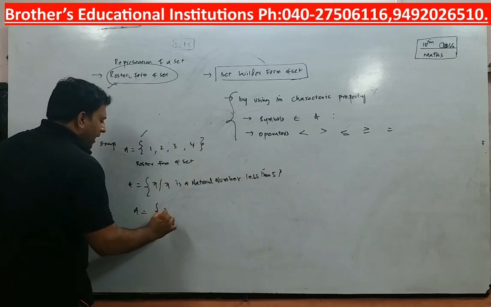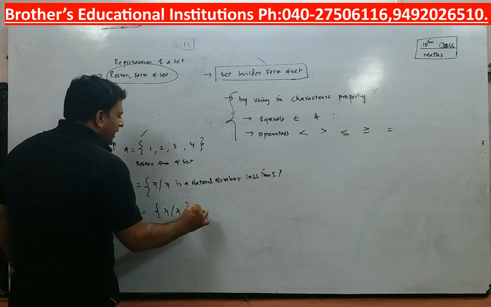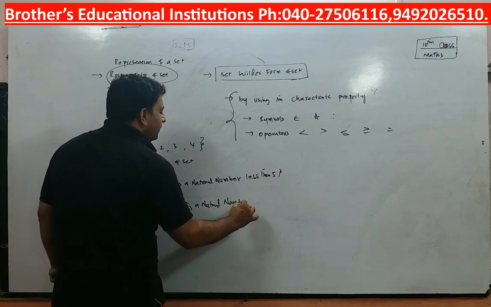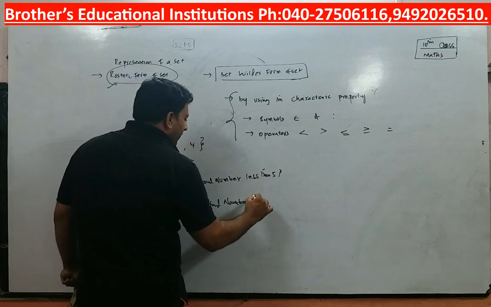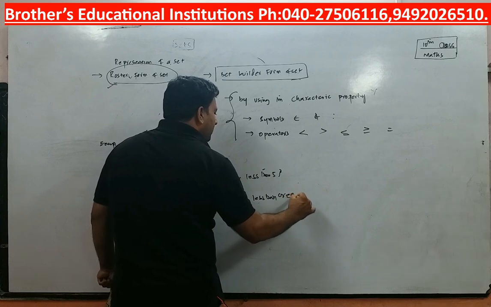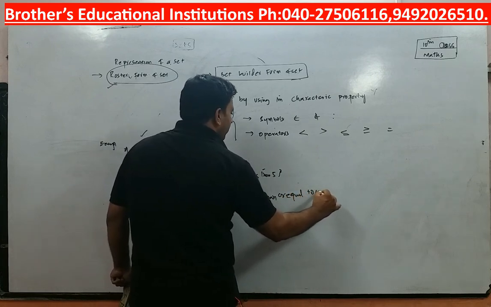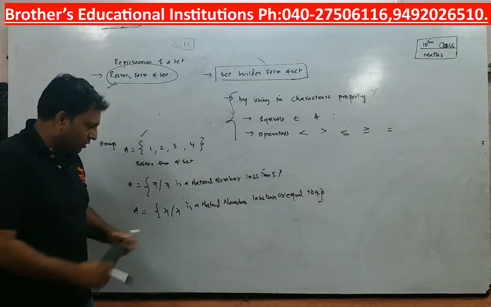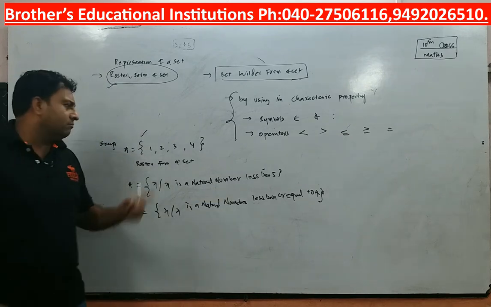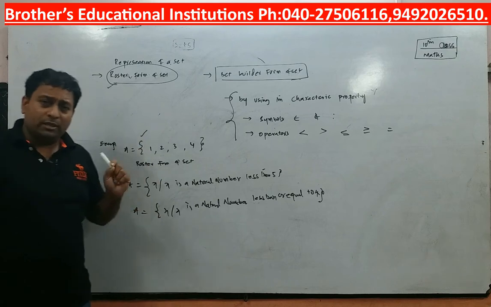A, set A, x is such that x is a natural number less than or equal to 4. Less than or equal to 4. So this is also correct, this is also correct. Set builder forms can be many, but roster form will be only one. That you have to understand.